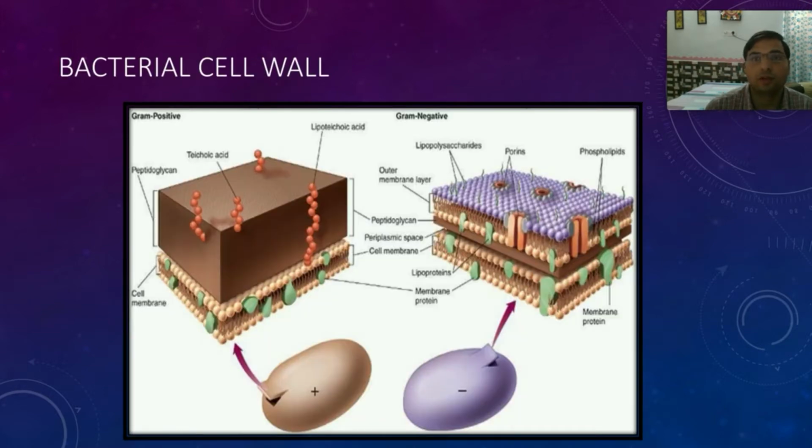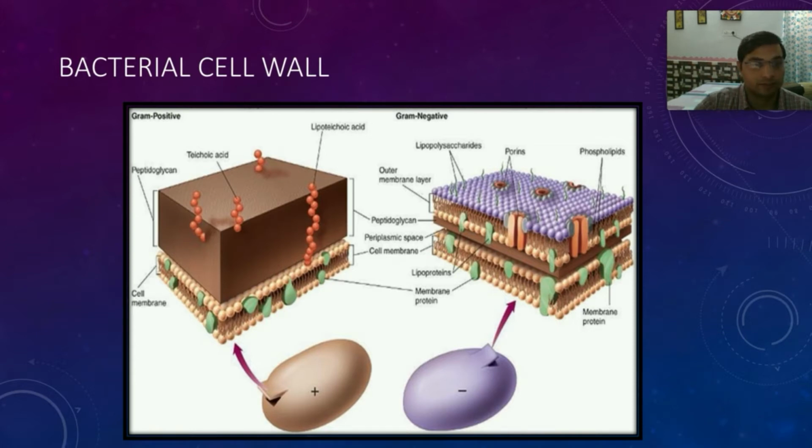We already know that the prokaryotes have a cell wall, and the plants also have a cell wall. The plant cell wall is made up of cellulose, we already know that. But the bacterial cell wall is characteristic in having peptidoglycan.